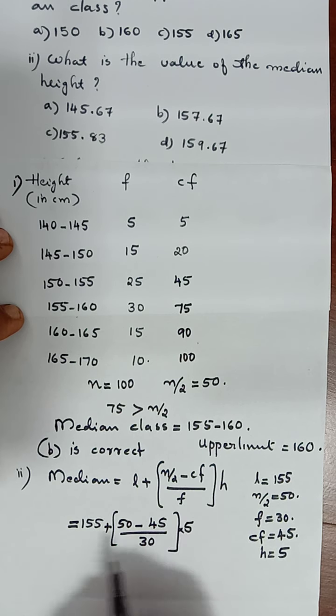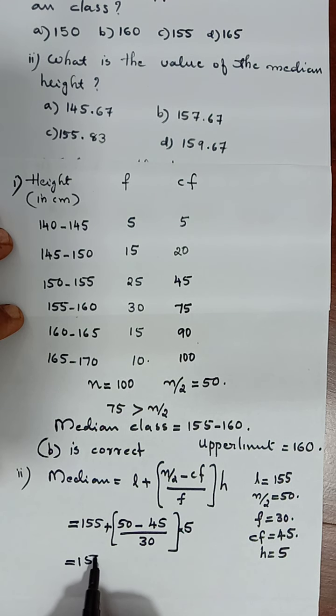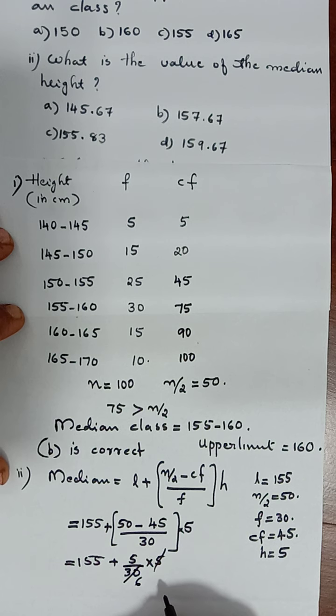Okay, 155 plus 5 by 30 into 5 we are getting. Isn't it 6 times, 6 5s are 30? So 155 plus 5 by 6 it is.